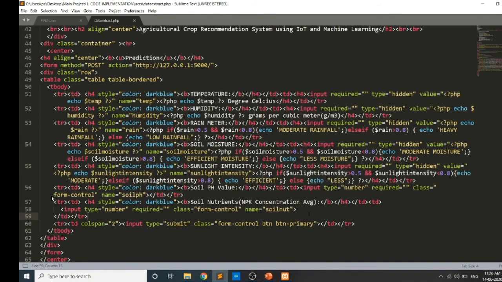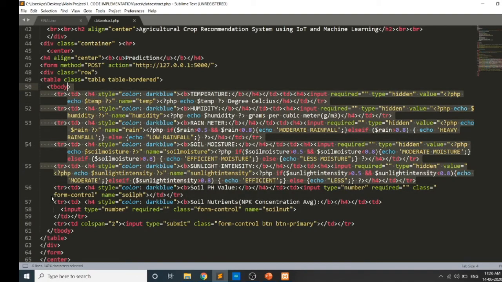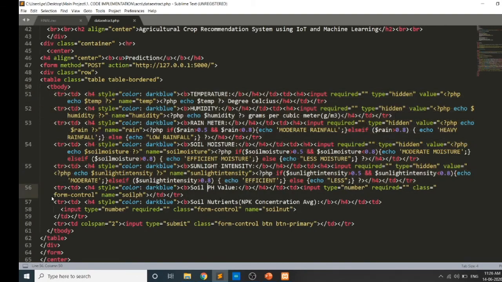Two of the inputs are manual, and the rest are all automated. The two are the soil pH value and the soil nutrients value. What do these soil nutrients mean? The NPK values: the nitrogen, phosphorus, and potassium concentration. There is an index value for NPK, which we got to know about from the Krishi Kalyan Kendra inspector.